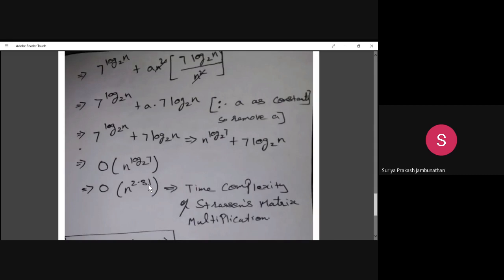When you are going for normal matrix multiplication, the time complexity is n cube. So here for Strassen matrix, we are having 2.81. That is very much less than n cube. So we are telling that Strassen matrix multiplication has very low time complexity compared with the normal matrix multiplication. This particular technique is done by divide and conquer, and it has efficient time complexity.